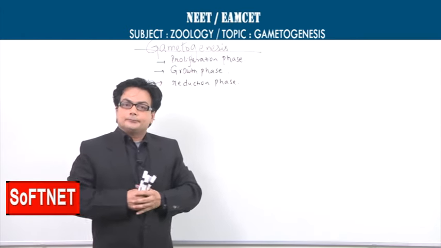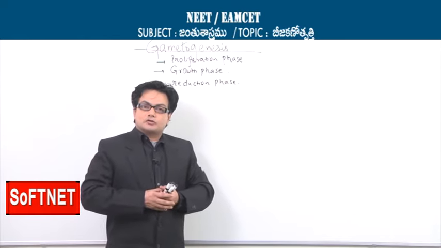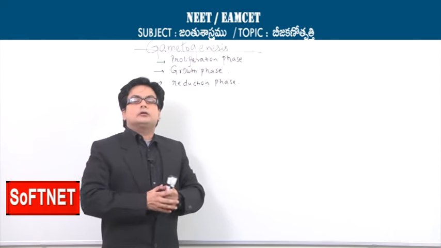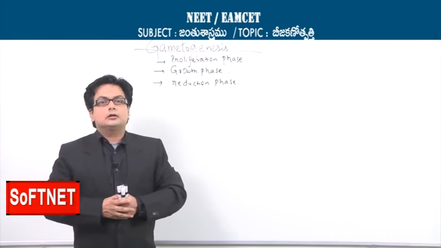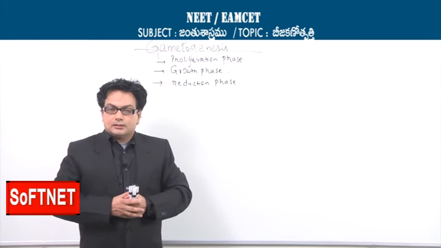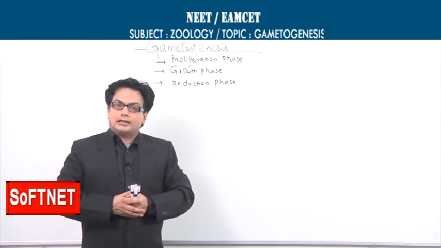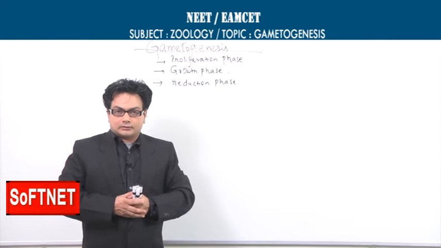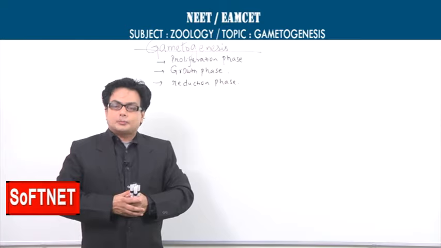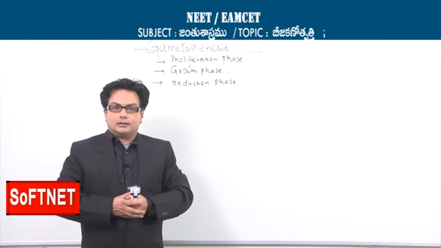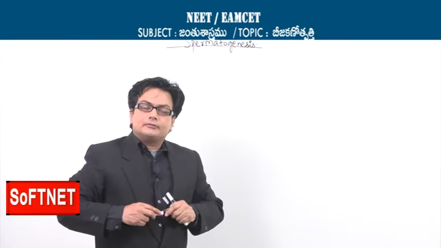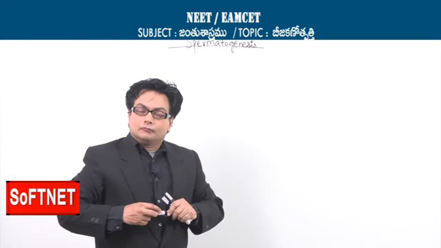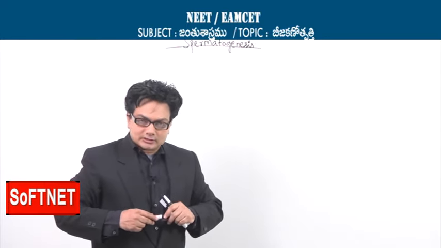Now let's study the 2 different types of gametogenesis, one in the male, the other in the female. In the male it is called spermatogenesis, and in the female it is called oogenesis. So let's start our learning with spermatogenesis, which takes place in the male. So we are learning the steps involved in spermatogenesis.